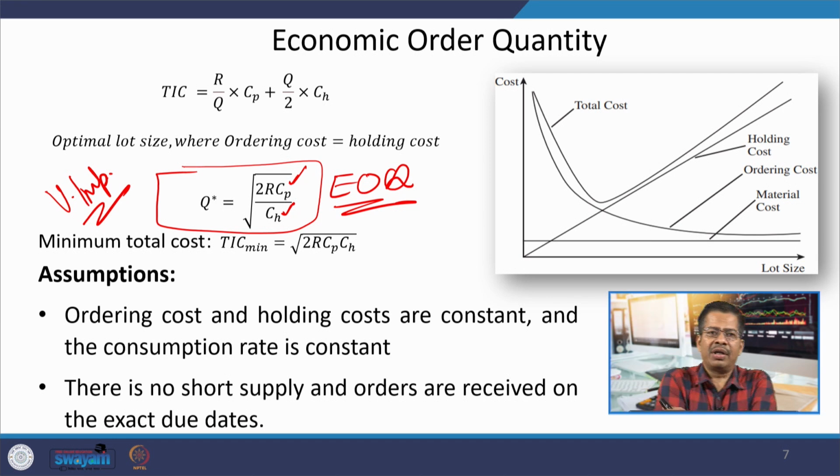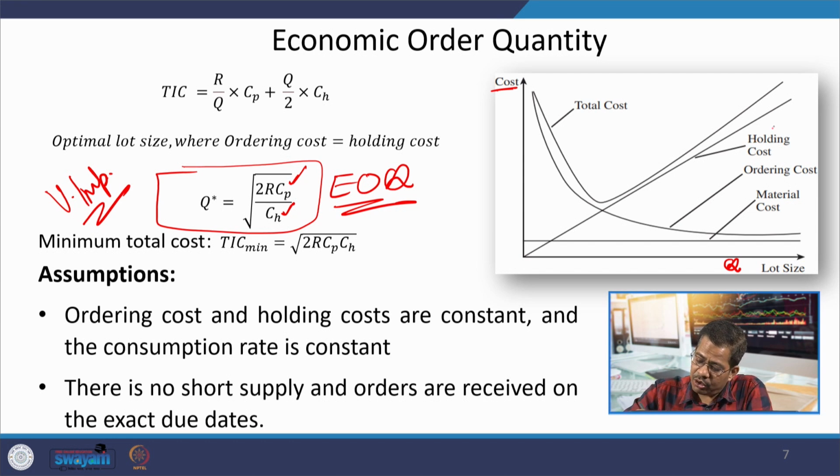Now, one more important thing, if you see the graph on the screen, here we have different types of cost. On the x axis we have the lot size, that is Q, and on the y axis we have the cost. Here there is a holding cost, which is Q by 2 into Ch.